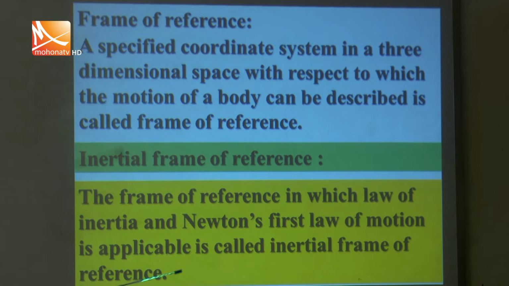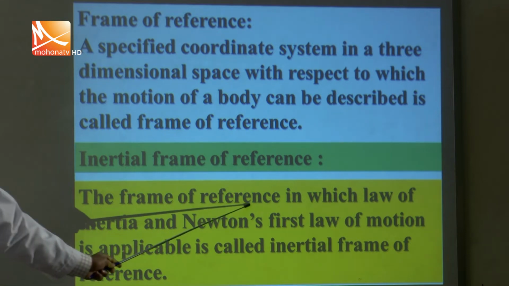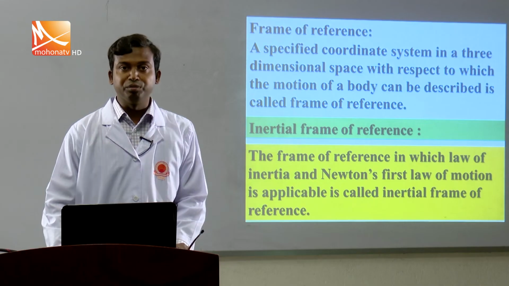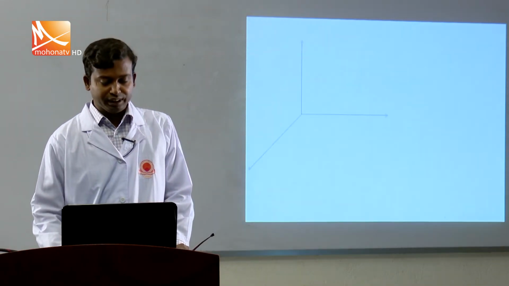So the definition is: the frame of reference in which the law of inertia and Newton's first law of motion are applicable is called an inertial frame of reference. This is a special type of reference frame where Newton's law can be proved.